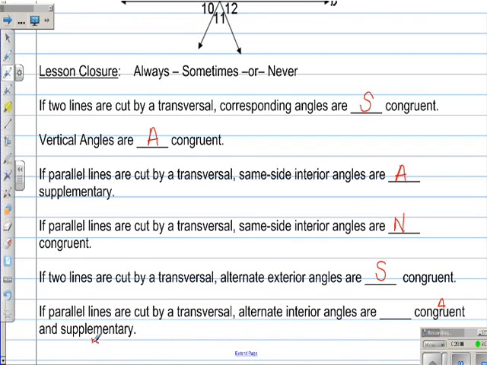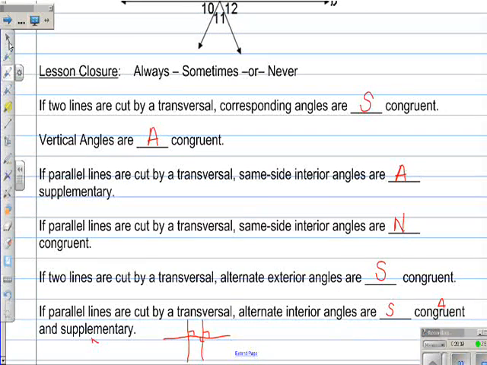They could be supplementary if what? Only if the angles are 90 degrees. So if they're congruent and the angles measure 90 degrees each, then this would be sometimes. So what that would look like is you have parallel lines and a transversal, and pretend like those look like straight lines. And if those were right angles, then you would know that that alternate interior angle and this alternate interior angle would be congruent and supplementary. Okay? So that would be the only situation, so your answer is sometimes.